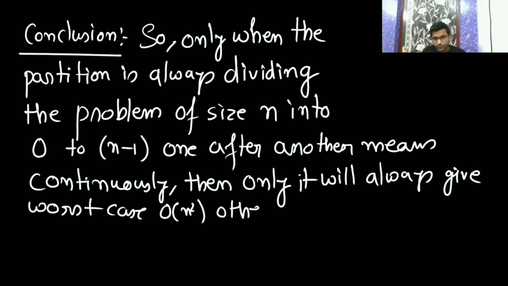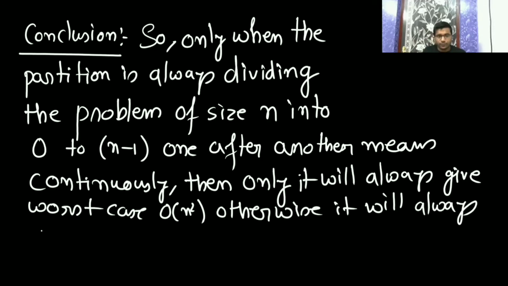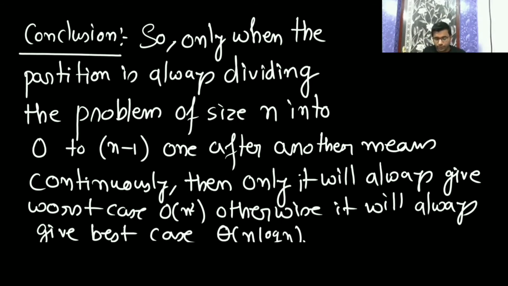Otherwise it will always give the best case as theta of n log n. Is it clear to all of you?